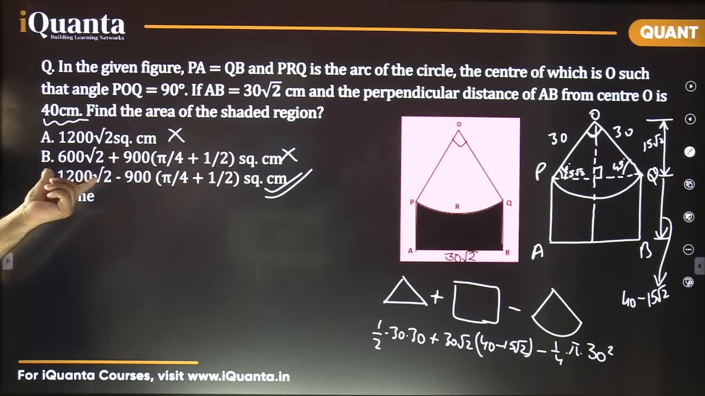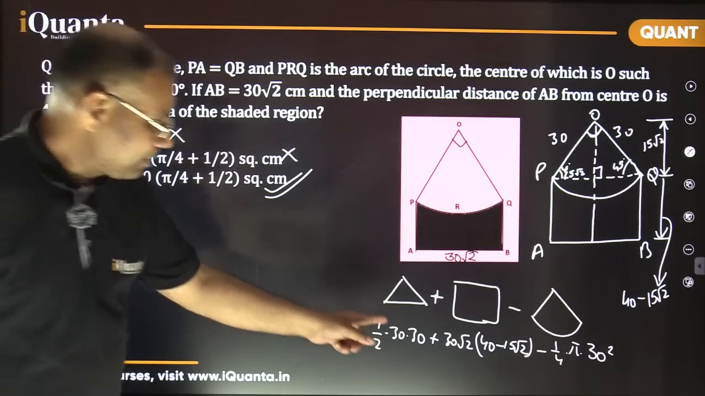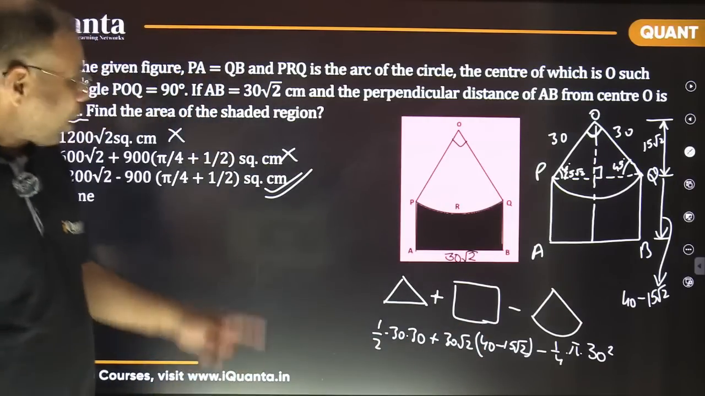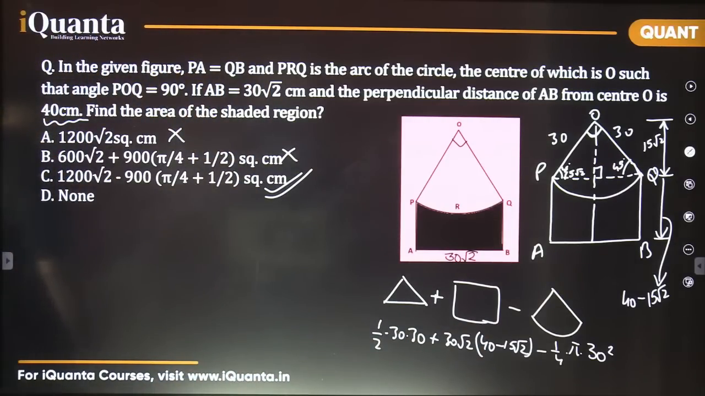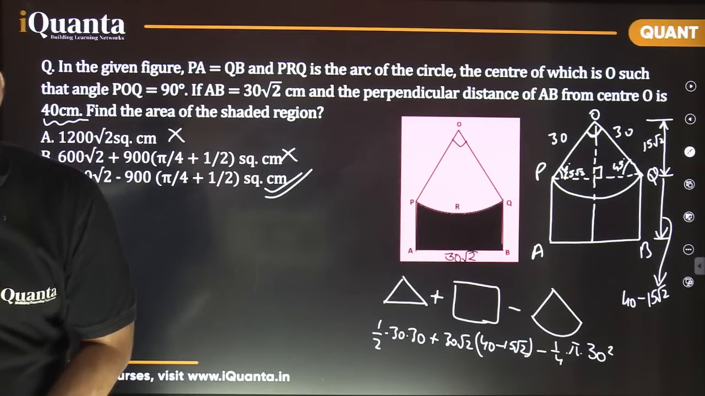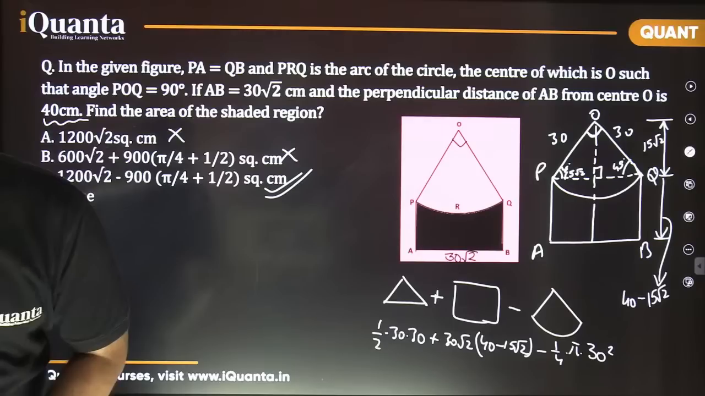Now I'm left with this root 2 term. Does it come out to be 1200 root 2? Let's check it here. Yes, 40 into 30 root 2, it is 1200 root 2. Option C is certainly the right answer. So just by matching the options, we can easily figure it out. Is it okay?